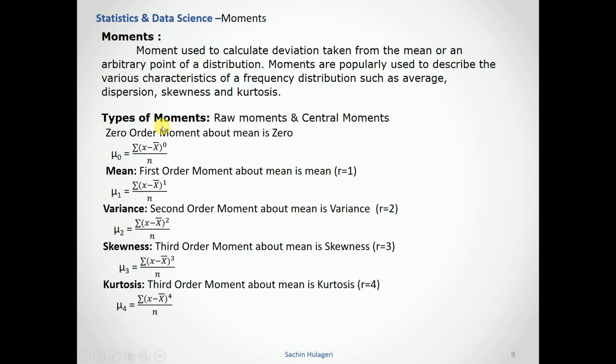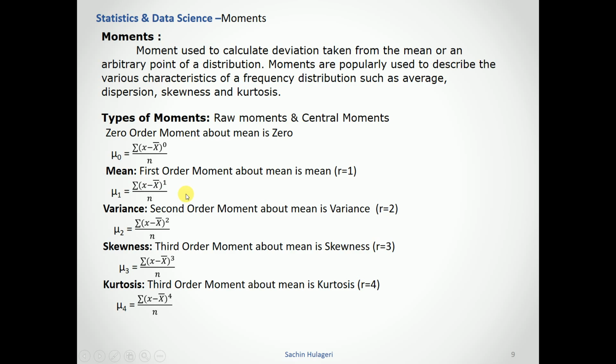There are different types of moments, with respect to central moments. The zero order moment, about the mean, is 0, which means it is the absolute, exact mean value. Zero order means there is no moment in the data.